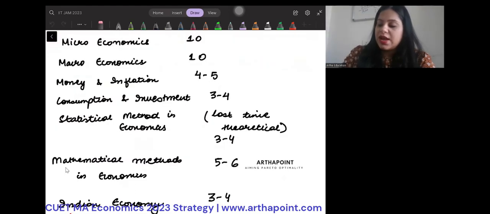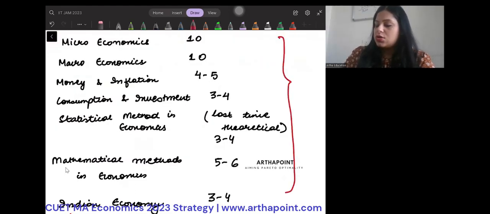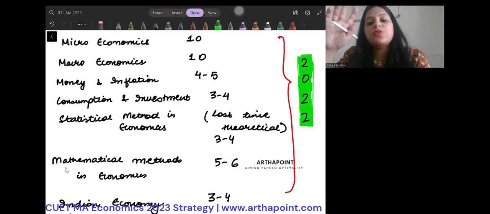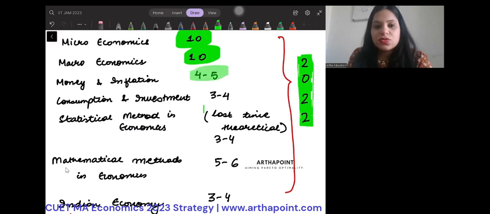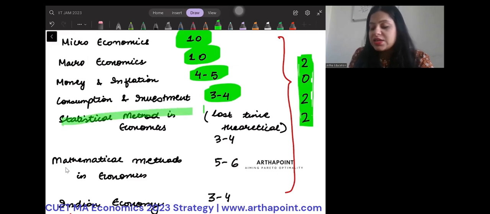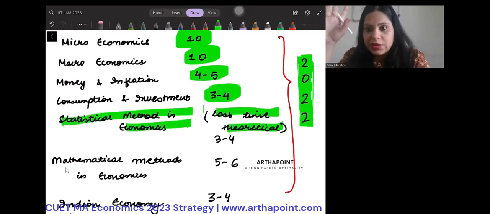This is the analysis of the 2022 paper. 2022 में जो पेपर आया था, the paper that came in 2022, how many questions were asked from which unit? This is an approximate analysis of that. Microeconomics से 10 questions आए थे, macroeconomics 10 questions, money and inflation 4 to 5 questions, consumption and investment 3 to 4 questions. Statistical methods last time was completely theoretical.